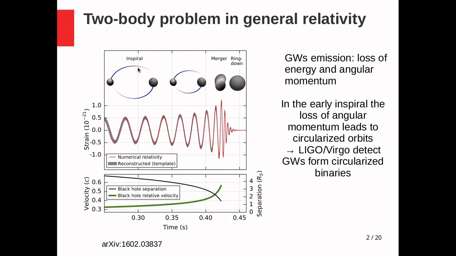Now here I've reported the typical evolution of a black hole binary with the inspiral, then the two bodies plunge toward each other, they merge, and then finally the ringdown. Here there is the corresponding gravitational wave, and this is computed under the hypothesis that the orbits are circular, and the reason for this assumption is that the emission of gravitational waves from the system causes the circularization of the orbits. So numerical detected signals arrive from circular binaries.